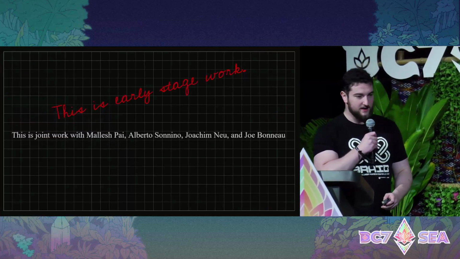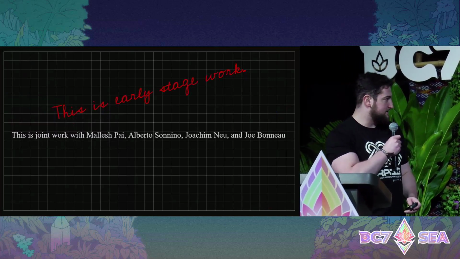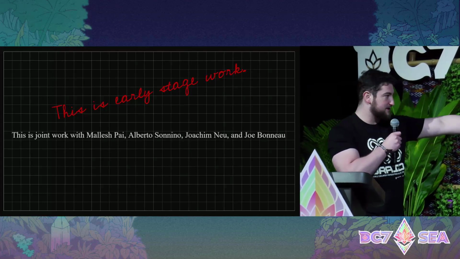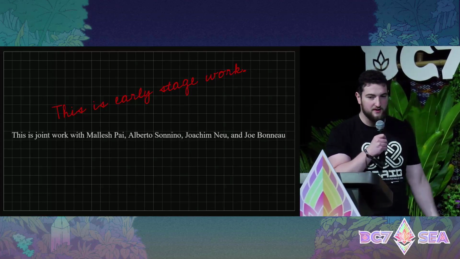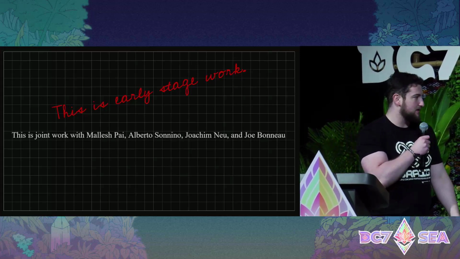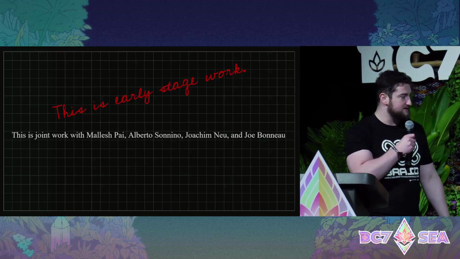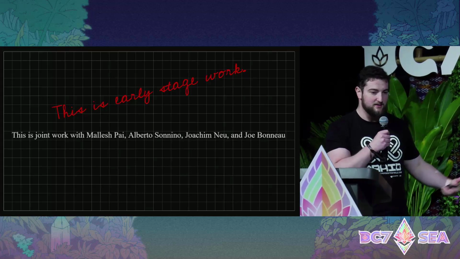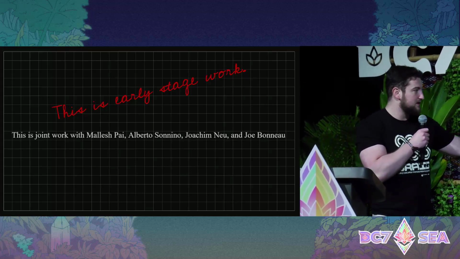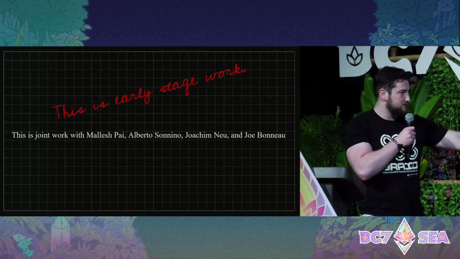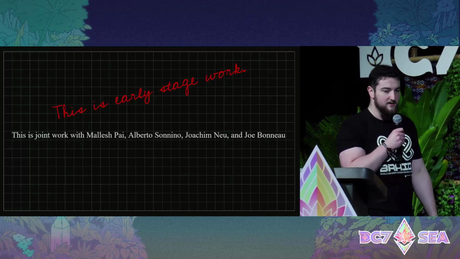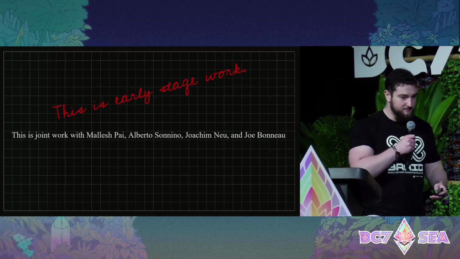This is early stage joint work with my serial co-author Malesh Pai, who works with me at SMG, Alberto Sandino, who's at Mistin, one of the co-authors of the Mistaseti paper, Wakib Nu, who's at A16Z, who's written a lot of the No More Attacks on ETH proof of stake papers, and Goldfish, and Joe Banu, who's a cryptographer at NYU, who's written a lot about VDFs and other kind of delay cryptography.